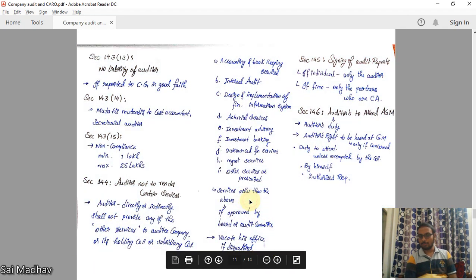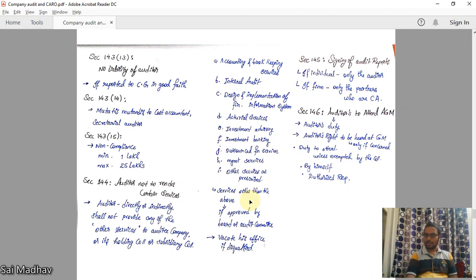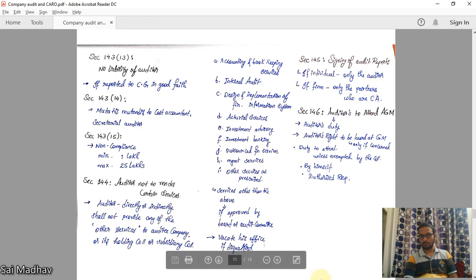Services other than the above, if some services are to be provided other than this, they should be approved by the board or audit committee. Then only you can provide the services. Okay, this is section 144. Section 145.